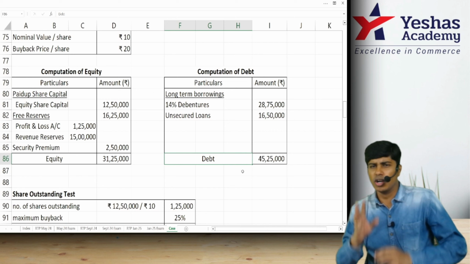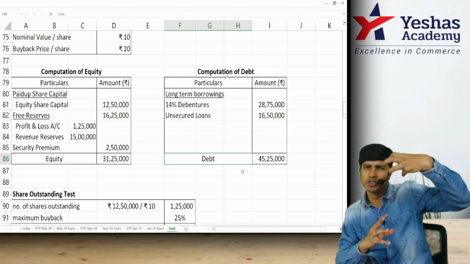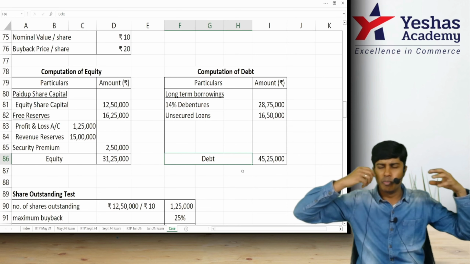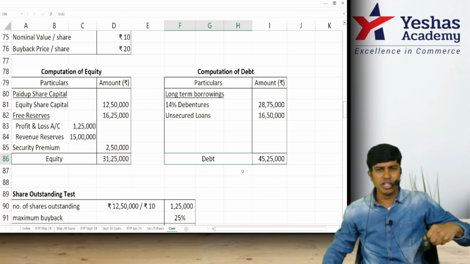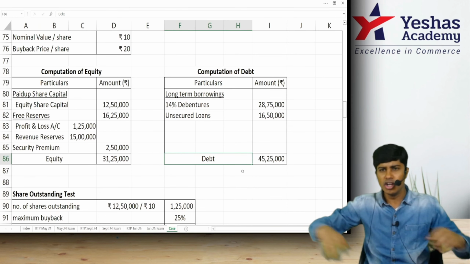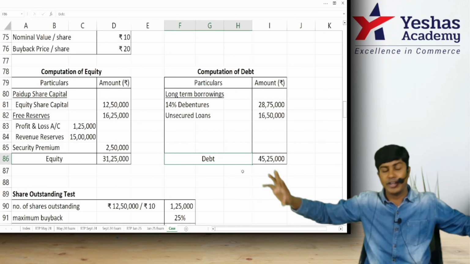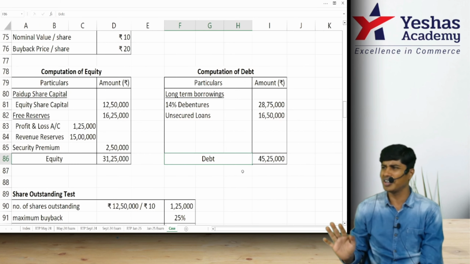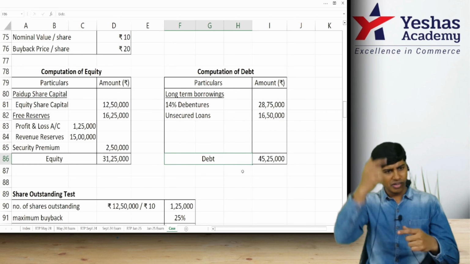Whenever you need to do debt equity ratio, in the study material, they have made it very complicated. They have told assume number of shares or nominal value of shares to be bought back to be X, CRR to be created to be Y. Whenever you buy back equity shares, share capital will decrease by X, reserve will decrease by Y. Write two simultaneous linear equations, solve, substitute one in the other, and then not required. Very simple thing. We have covered it just before this.